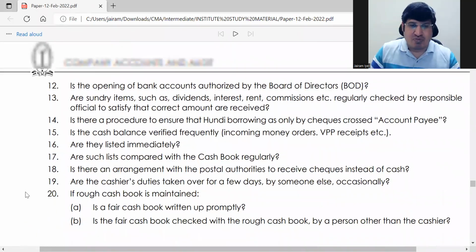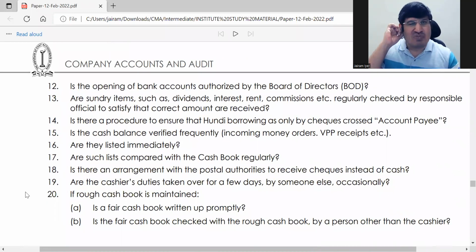You have got 20 points here. इसमें से 8 to 10 points you should be able to write. Even if you read this, just go through this lecture once. If you are going through this lecture once, इसमें से आप आराम से you should be able to write 8 to 10 points. ठीक है.